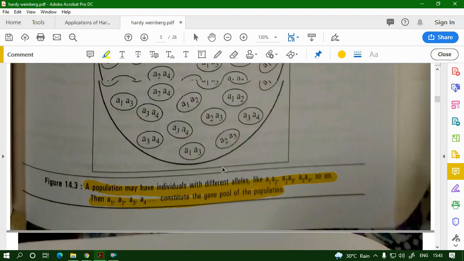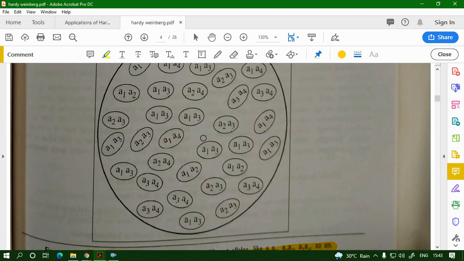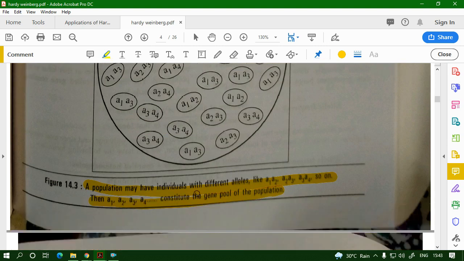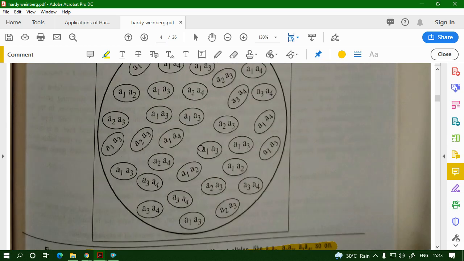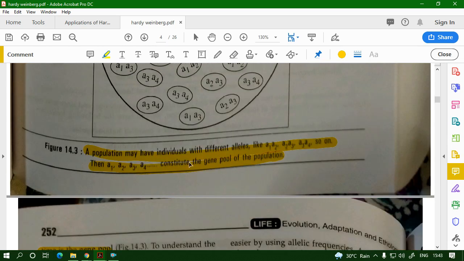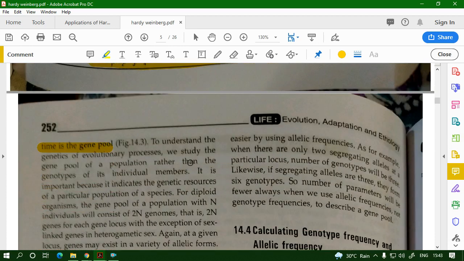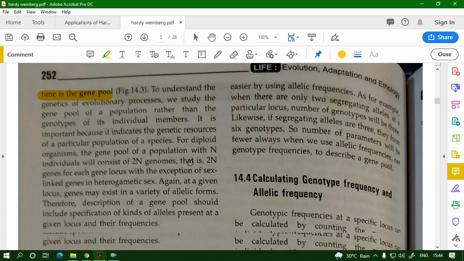There can be 3 alleles. If say for example you have alleles A1, A2, A3, A4, then all the combinations of all the individuals, A1 A2, A2 A3, A2 A4, A1 A4. All of them together, you have a population, they form a gene pool.